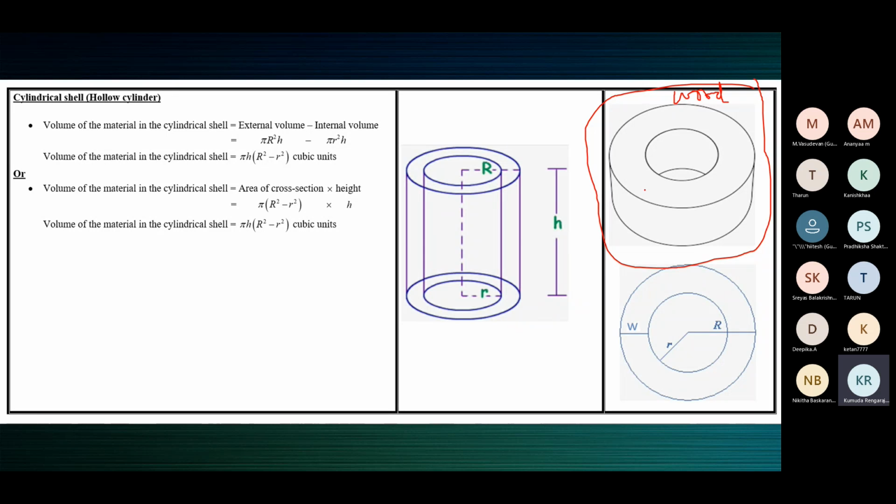So this one is an object made of wood. Clearly it is cylindrical and it's a hollow cylinder. You can see it's open at both the ends. And the wall is thick.